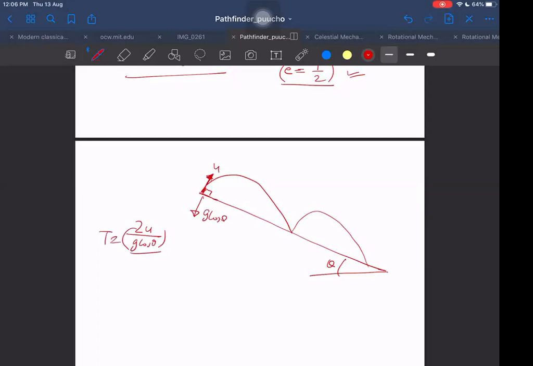Yes, sir. This changes, because the coefficient of restitution is e. So if one comes back with u here, it will be going back up with eu. It keeps changing, right? So the next time, the time of flight will be Te, the third time it will become Te square, and so on. So the total time is T plus Te plus Te square and so on. This is the total time.